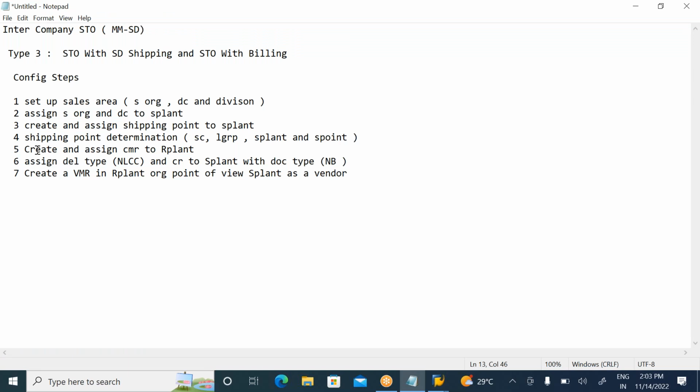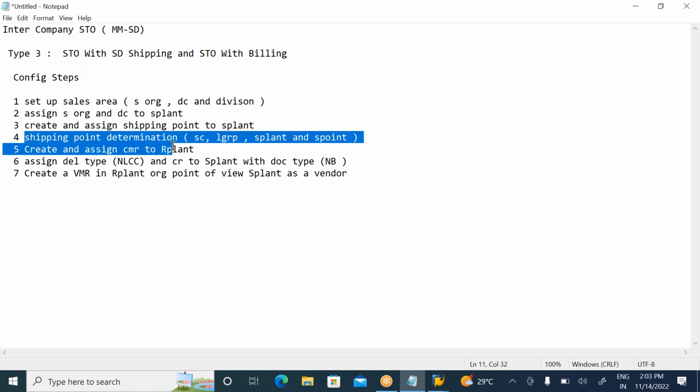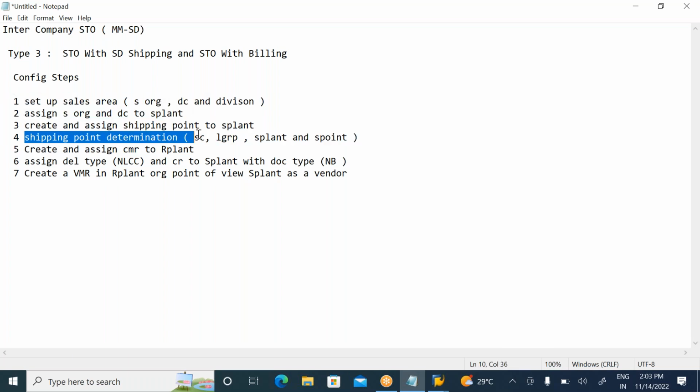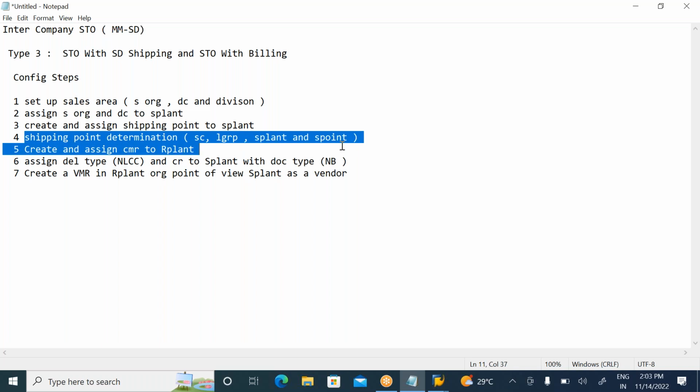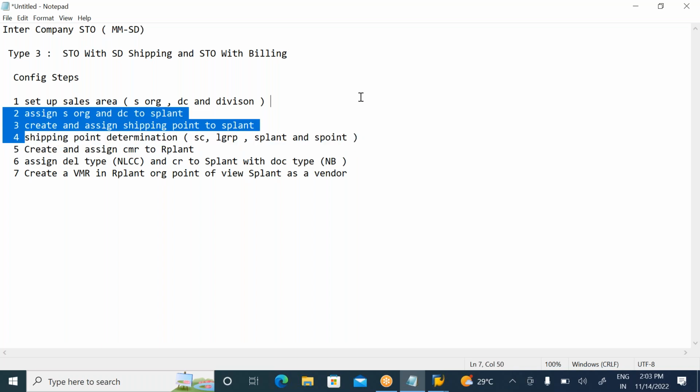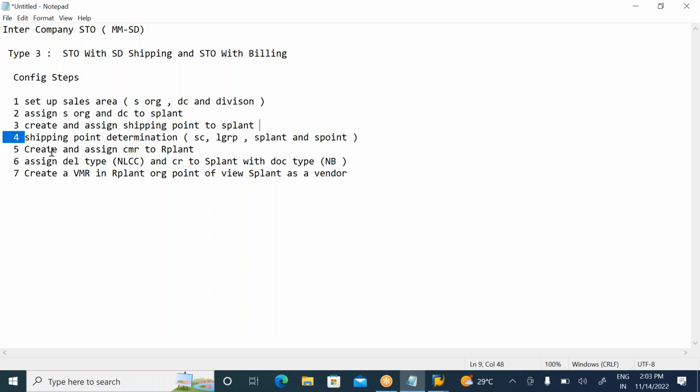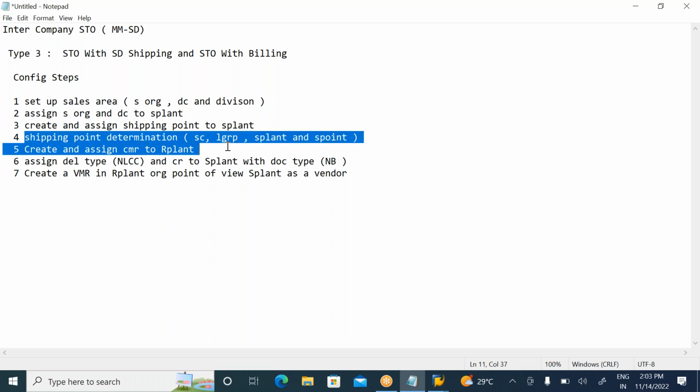What we discussed is the most important config step here. If you are working in support and getting any issue, this fourth config step is most important. What is my fourth config step here? The fourth config step is shipping point determination, the combination of shipping condition, loading group, supplying plant and shipping point.